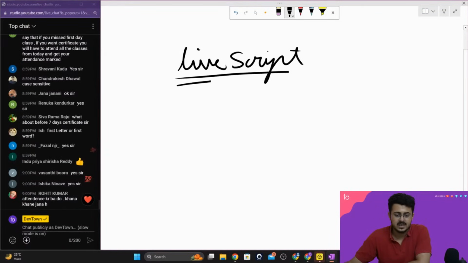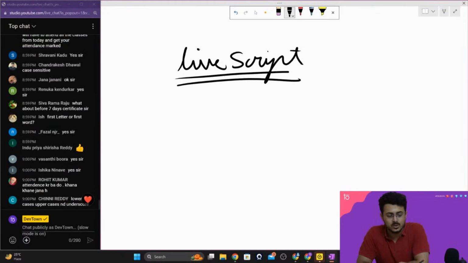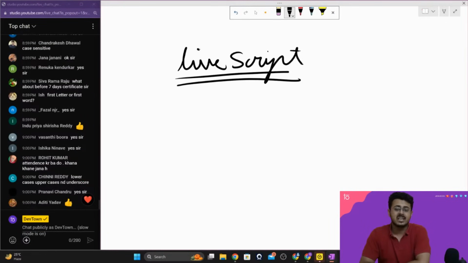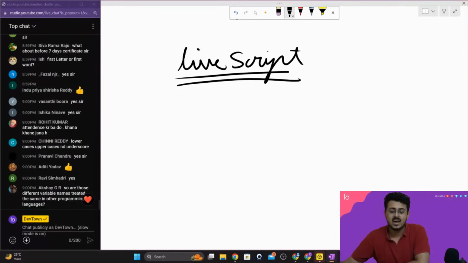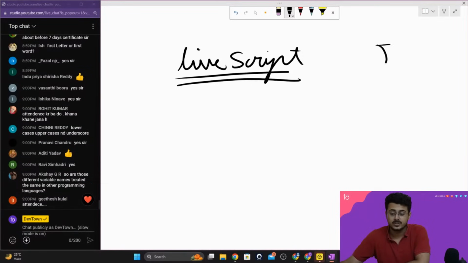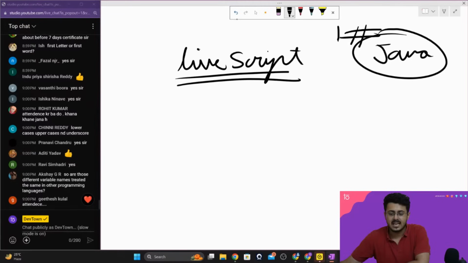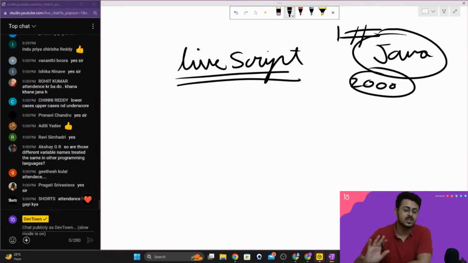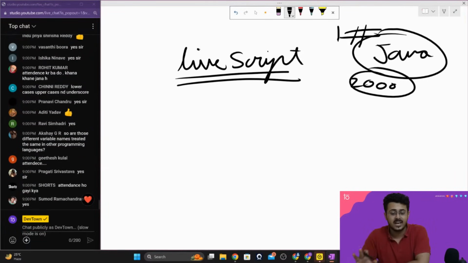When JavaScript was created 25 years ago, it was called LiveScript, guys. That was the original name of JavaScript. 25 years ago, the number one programming language in the entire world, which all the programmers were using, was called Java. That was the number one programming language in the entire world in 2000, 25 years ago.